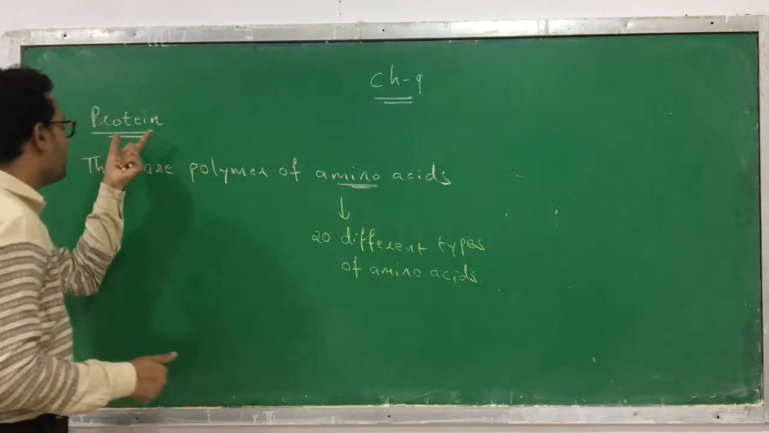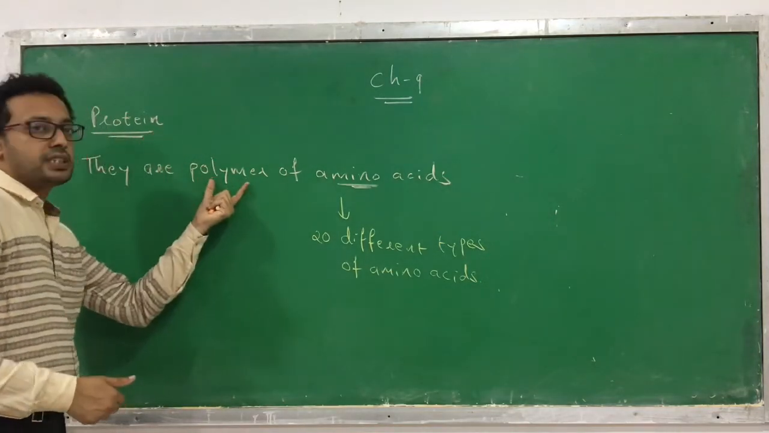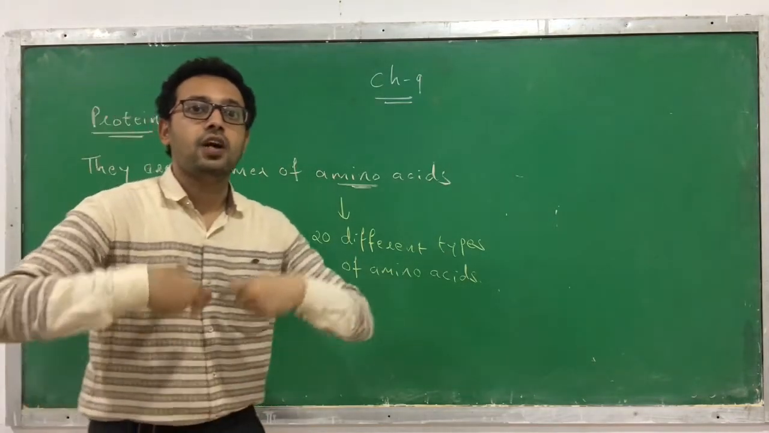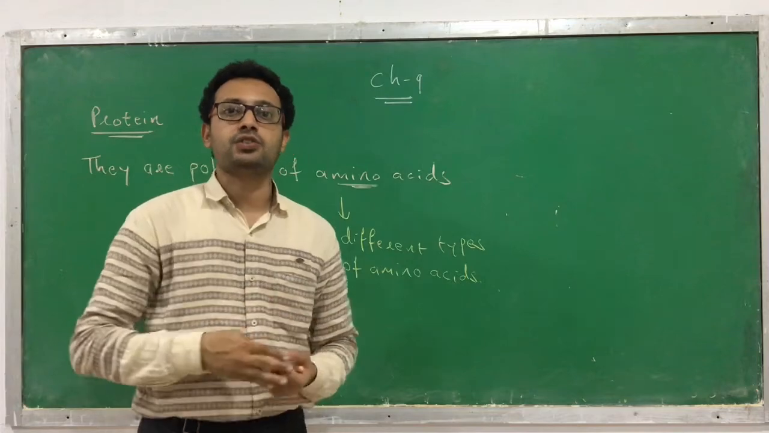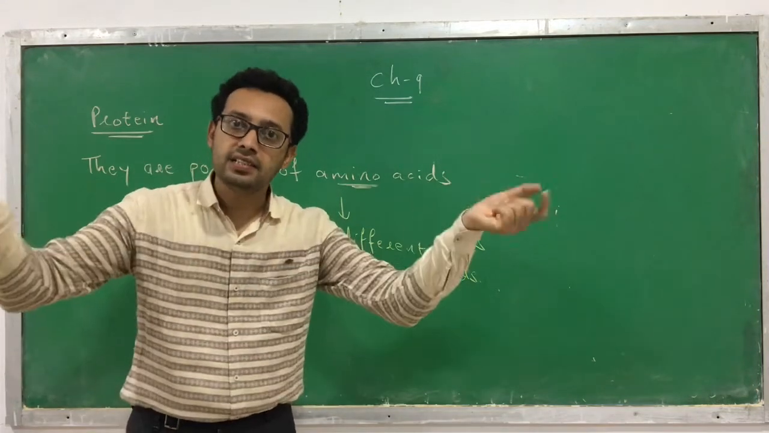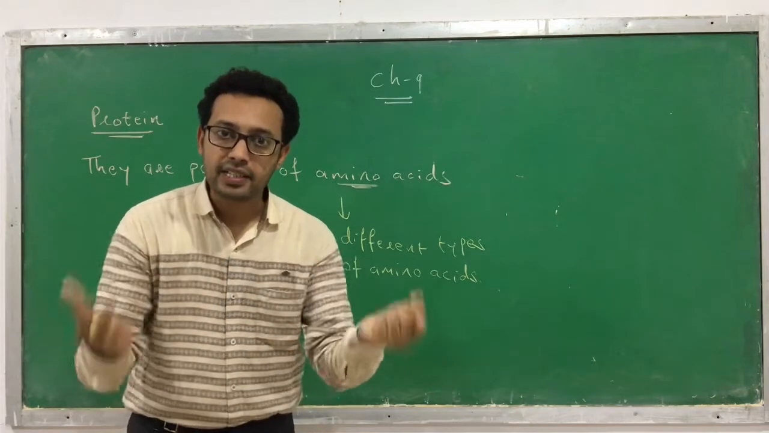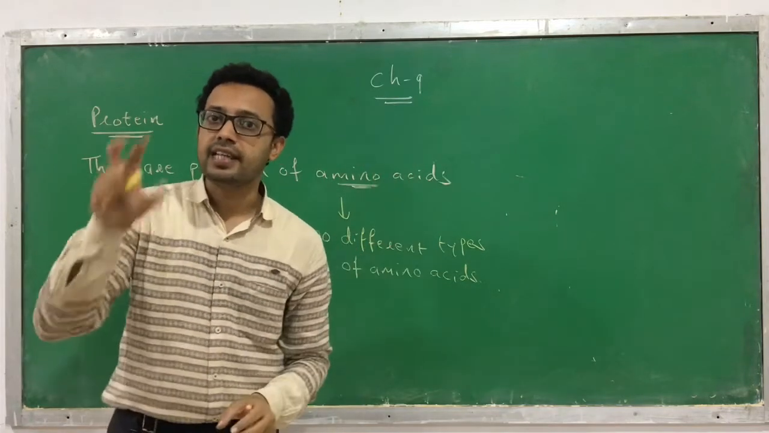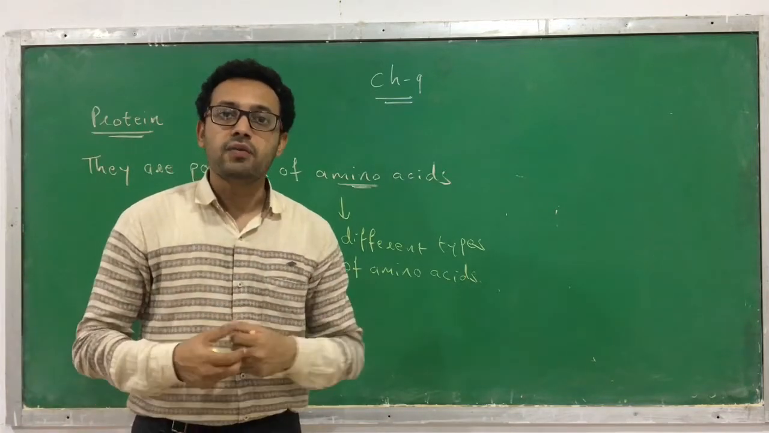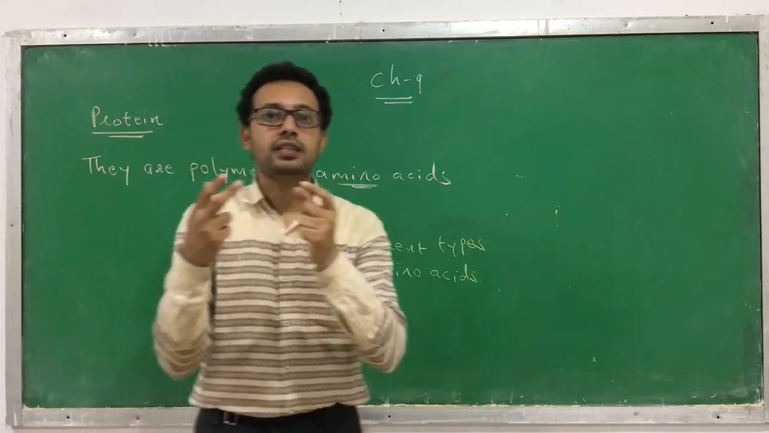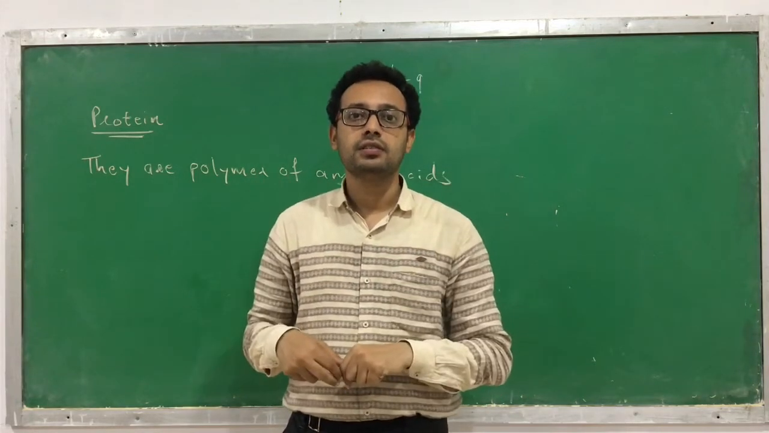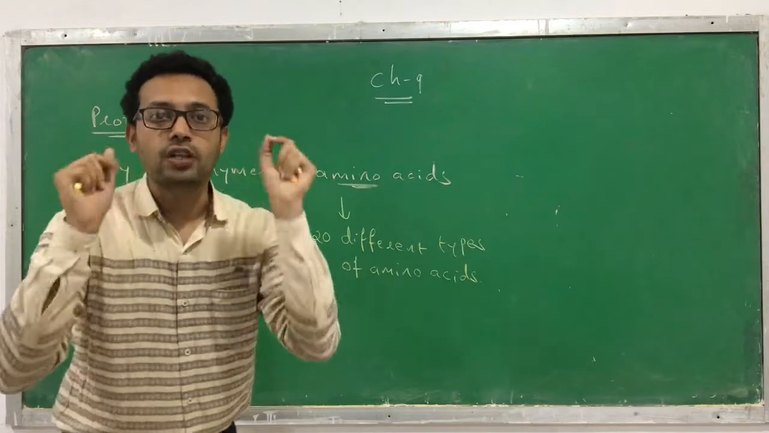So in the structure of a protein, many amino acids are present. But now the question is whether all the amino acids present in the structure of a protein are of the same type. Will all be alanine, or all valine, or will they be different, one alanine, one valine, one glycine, one glutamic acid? So the answer is, they are not the same.